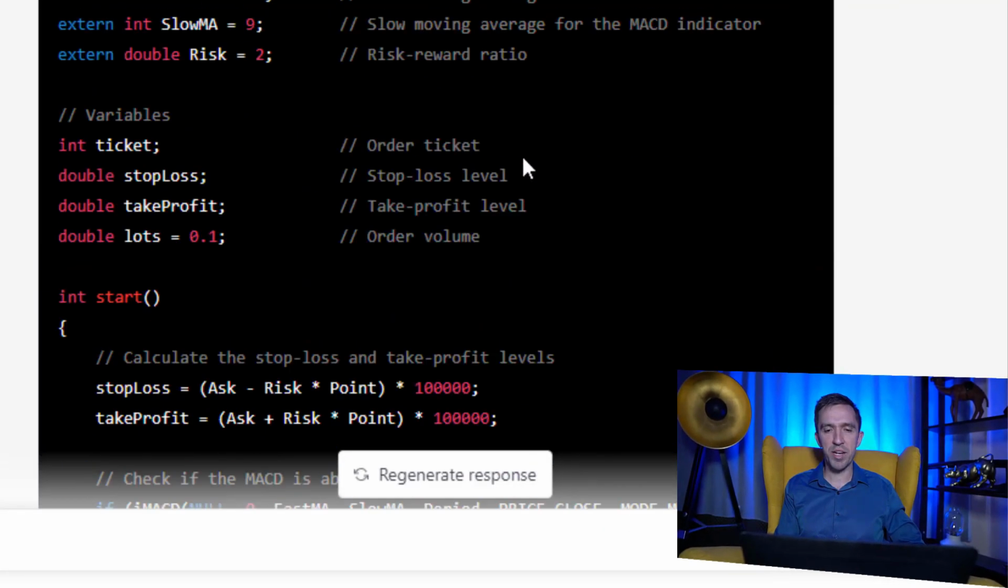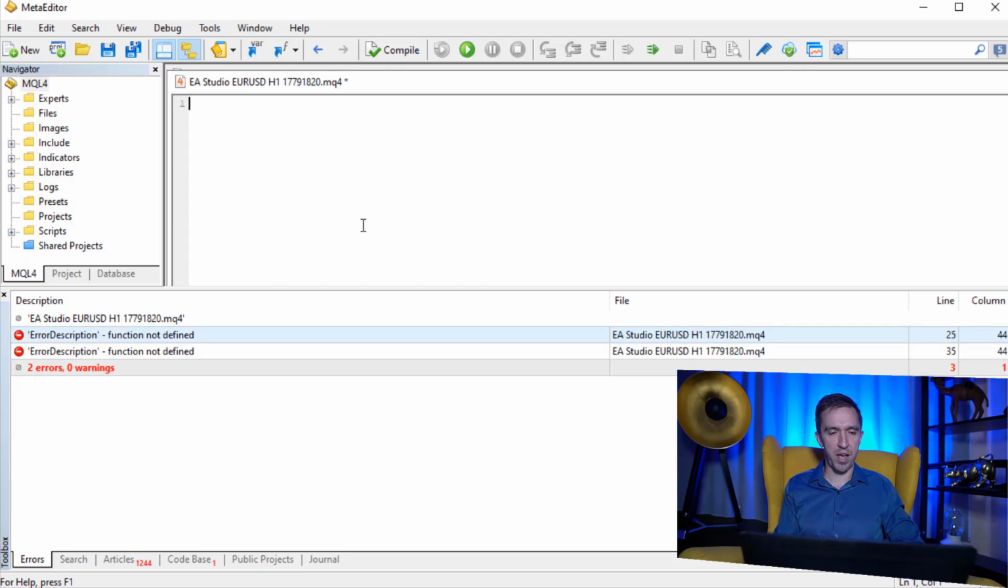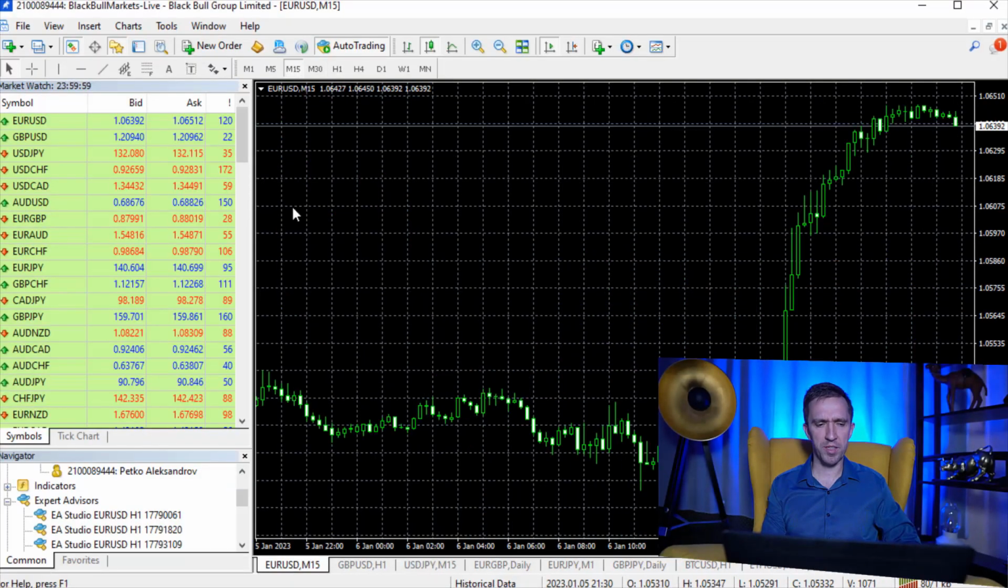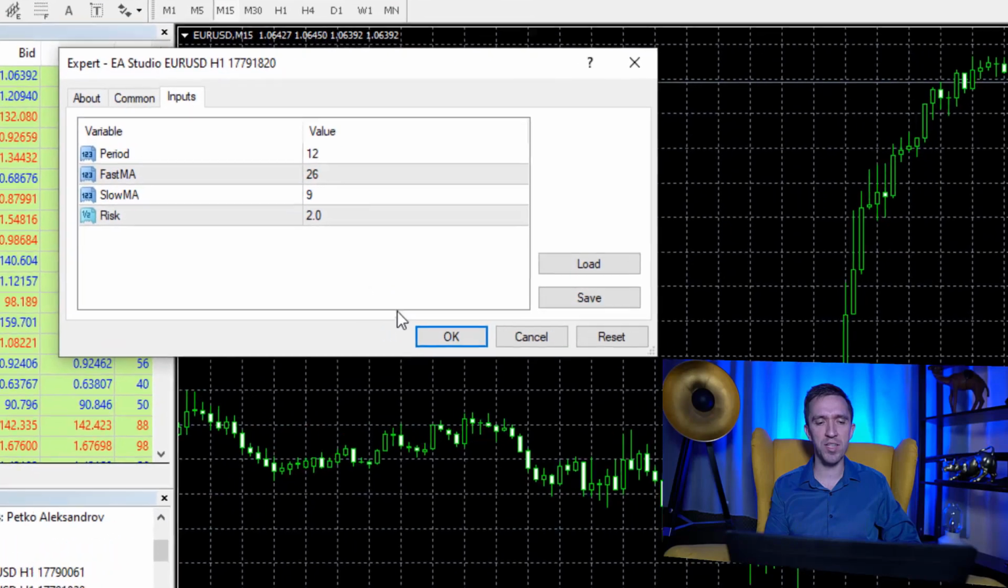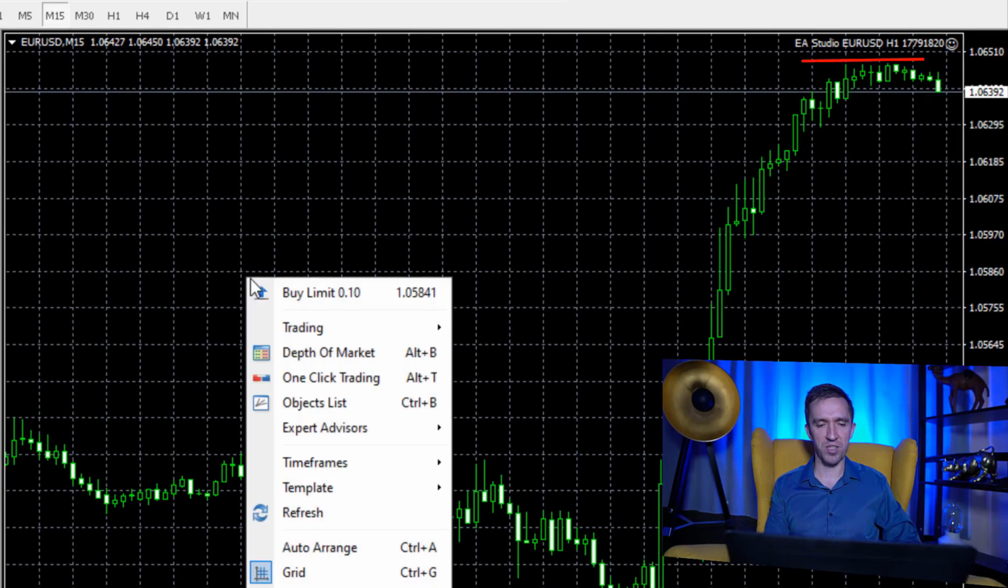So now I have the ready code, I will just copy it, I'll go back to the MetaEditor, I will paste it and compile. I see 0 errors. The expert advisor has compiled successfully. It's time to backtest it. I'll make sure I'm on M15 time frame. I will drag and drop the expert advisor. You will see the inputs, and if I click on OK, I will have the expert advisor attached over the chart.